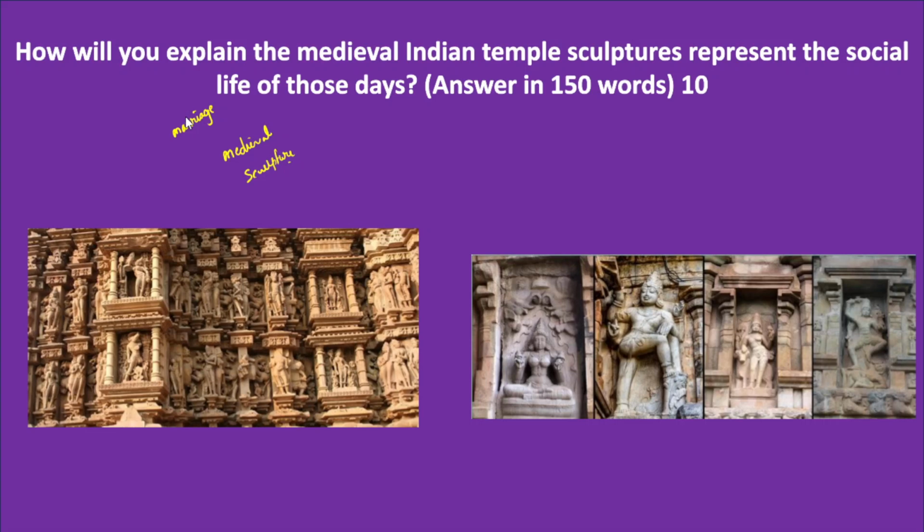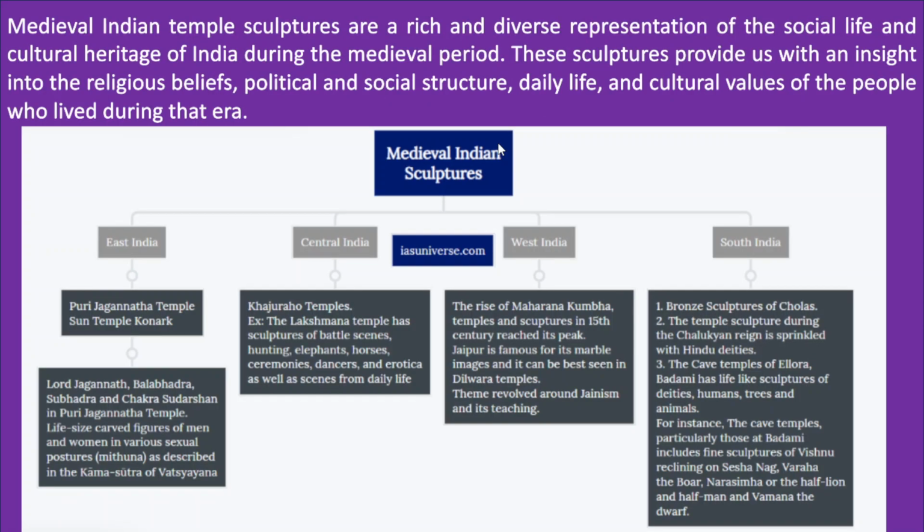Now when you're writing this answer, first you have to briefly introduce the temple sculpture in medieval times. Since you have to write 150 words only, just write the demand of the question. What is the essence of the question? You just write that in the body part of the answer, and you conclude with the importance, stressing the significance of the Indian temple sculpture.